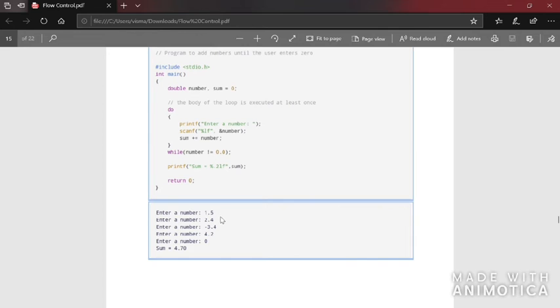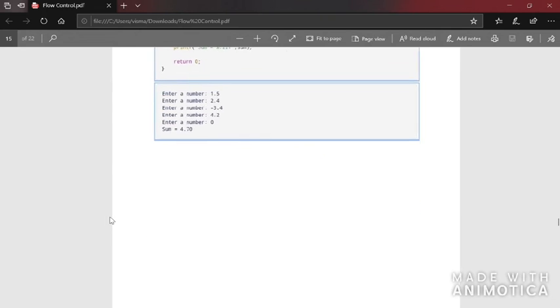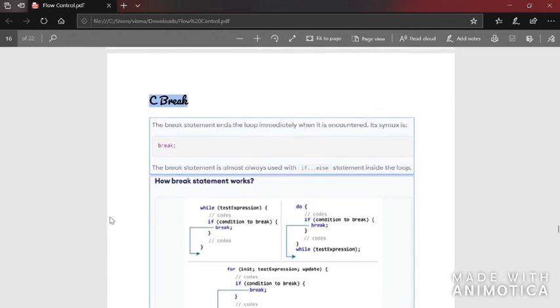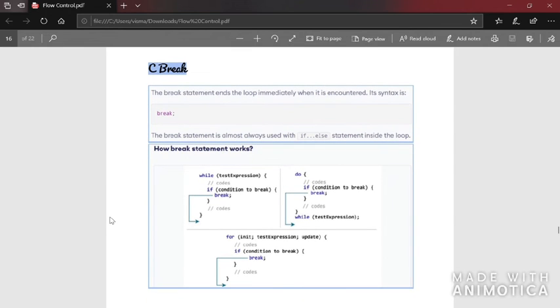See here it keeps on asking, and at last when the user has entered 0, they are printing the sum directly. Now let's see what a break statement is. A break statement, when it occurs inside the body of any loop or branch, will break out of the body of that particular block.